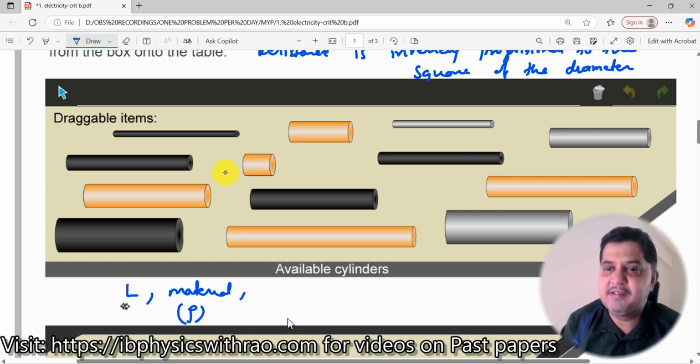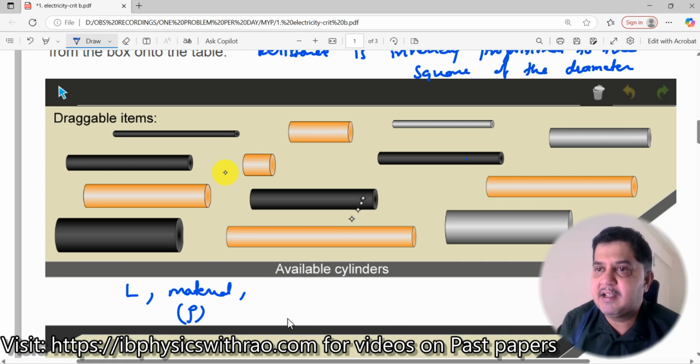Okay. Now we have seen length, and then diameter. Now what else do you see here? Some of them are thinner in size, some of them thicker in size, right? So therefore, the area is also changing. In other words, diameter is also changing. So what do we need? We need to see to it that the diameter should change, but the material should not change.